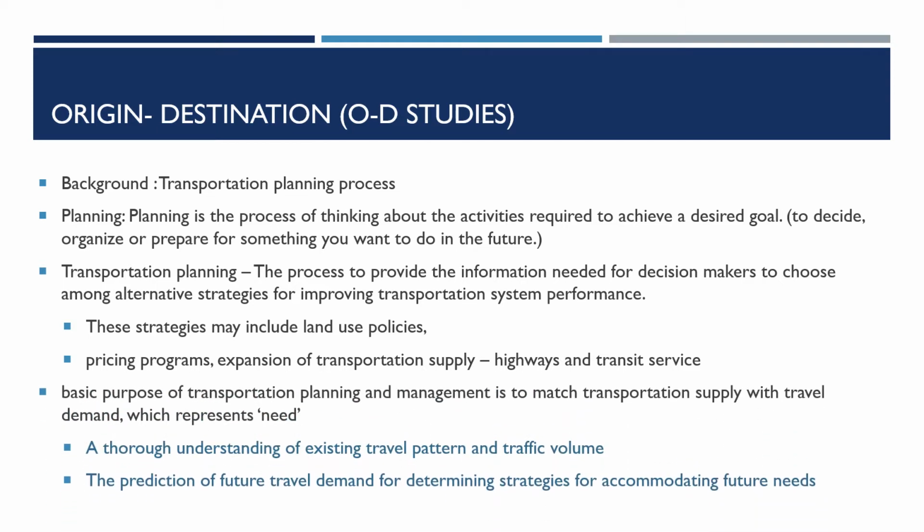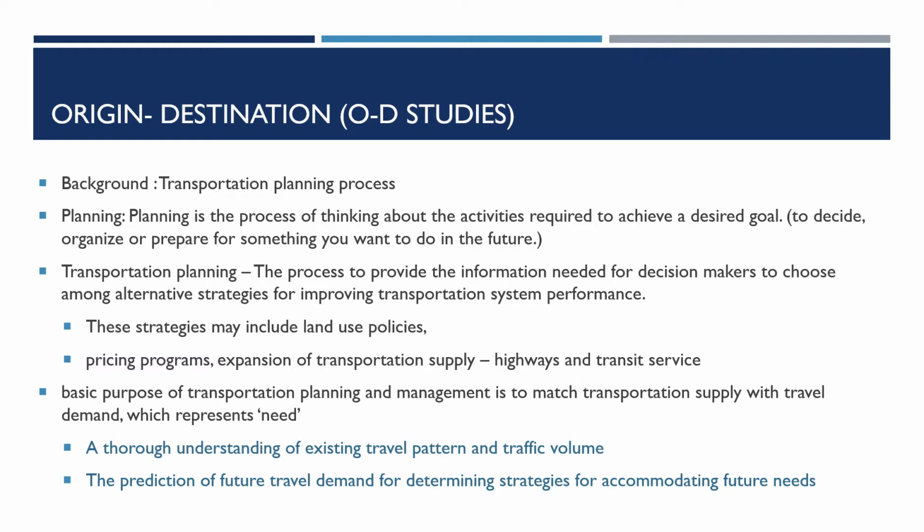So the crux of the transportation planning process is to match the supply with the travel demand. When we say travel demand, it's the need of that facility. So how many people or vehicles would likely use that facility in future? That talks about the demand. And the supply part is, what is the available facility, say how many kilometers of roads are available, or what is the present transit service.